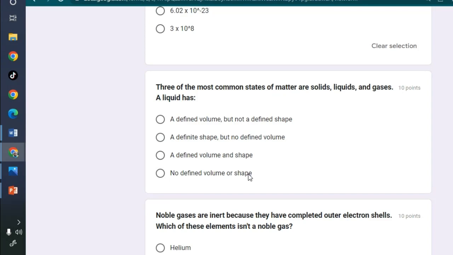So liquid like maziwa and water, when you put in a container, whichever shape, it will follow that shape. So it has no defined volume. So you look for an answer that has no defined volume. And choice A is wrong. And choice C is also wrong. So we have remained with B and D. A defined shape but not defined volume.